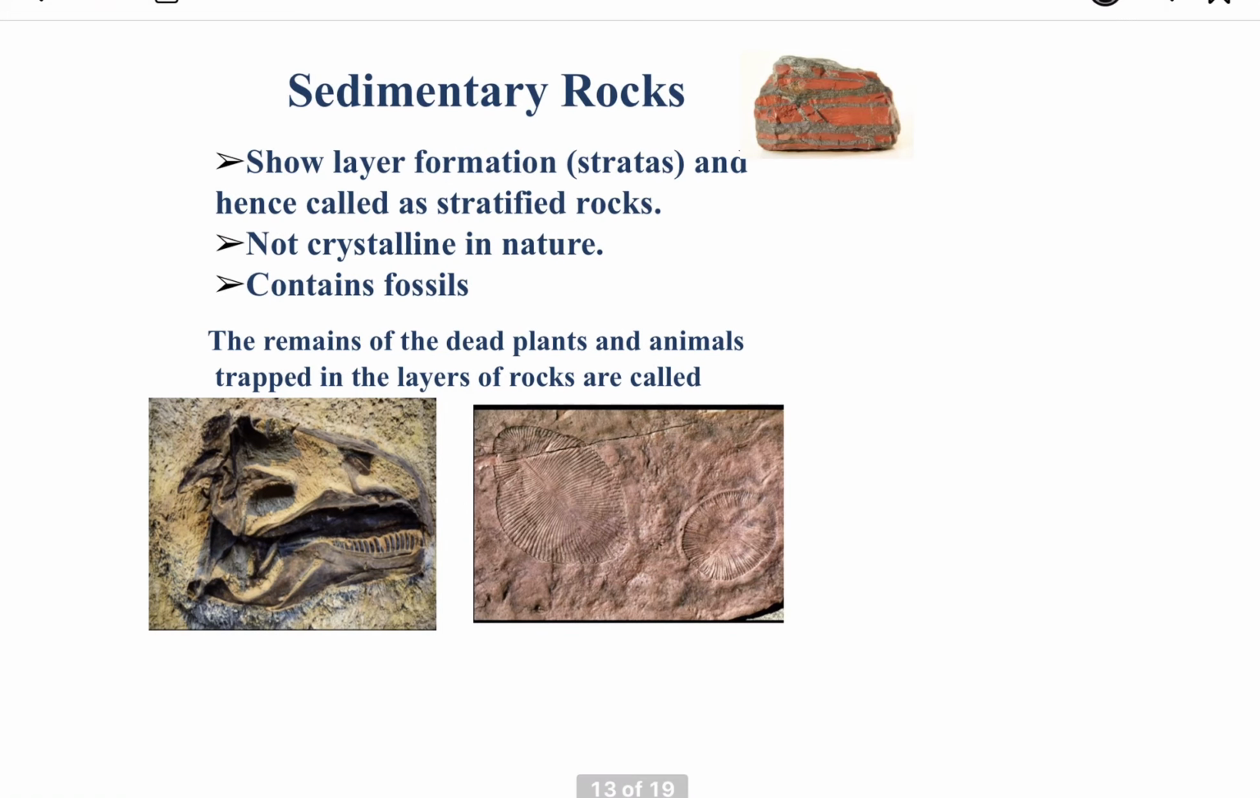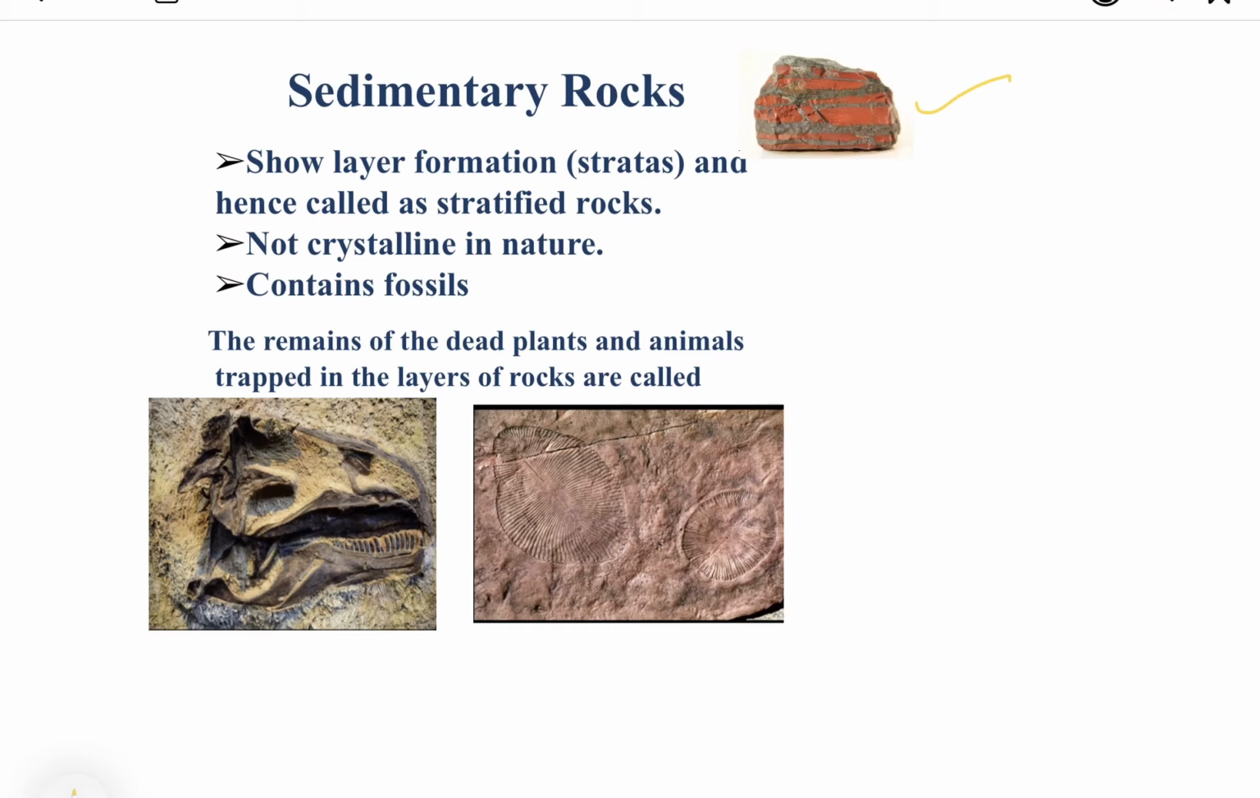Some other properties of sedimentary rocks: they show layer formation, like you can see in this picture, the different layers. That's why they are called stratified layers. They are not crystalline in nature. Unlike igneous rocks, they don't have a fine-grained structure, so they are not crystalline. They also contain fossils.